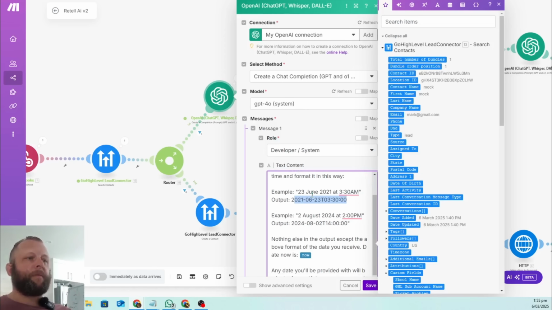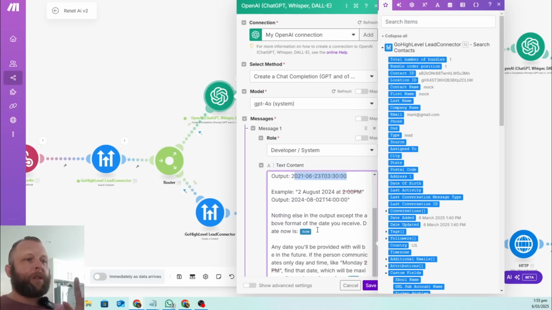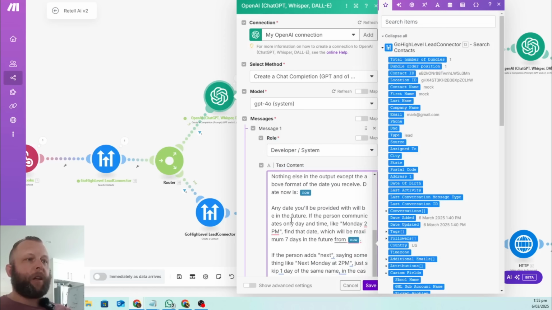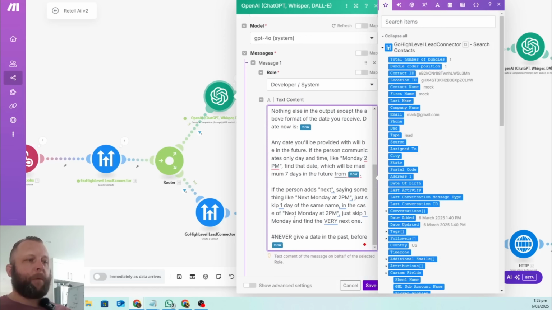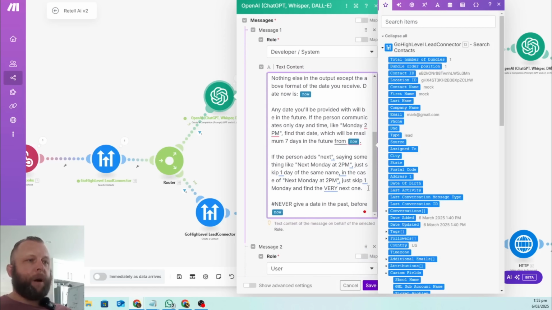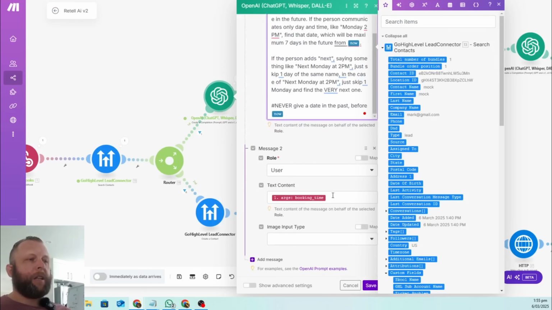It says the time here is now, which actually is a HighLevel Make.com function. You're going to receive the time, and you need to write it out in the appropriate time zone, or the appropriate time. Never give a date in the past. All right, so all it does then is we feed the booking time that we got from this module into this. See how it's red, that means it's mapped. If it's not mapped, it will be light or grayed out.